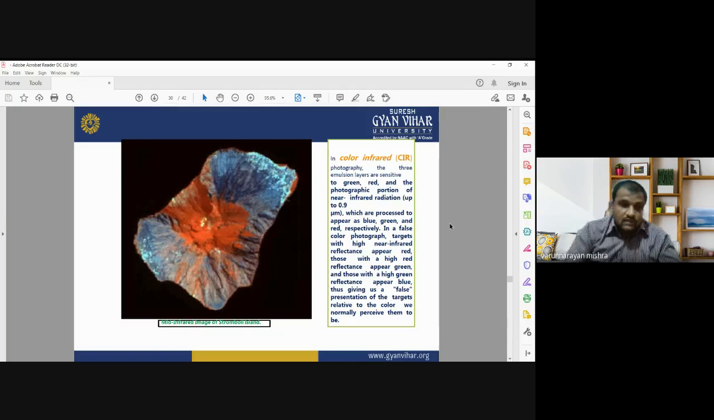So this is the way in which we can visualize satellite images as false color composites. It gives us a false color representation of the target relative to the color we normally perceive in the real world. This is the color infrared image of an island, or you can say a kind of volcano, that can be visualized in a false color composite of a satellite image.